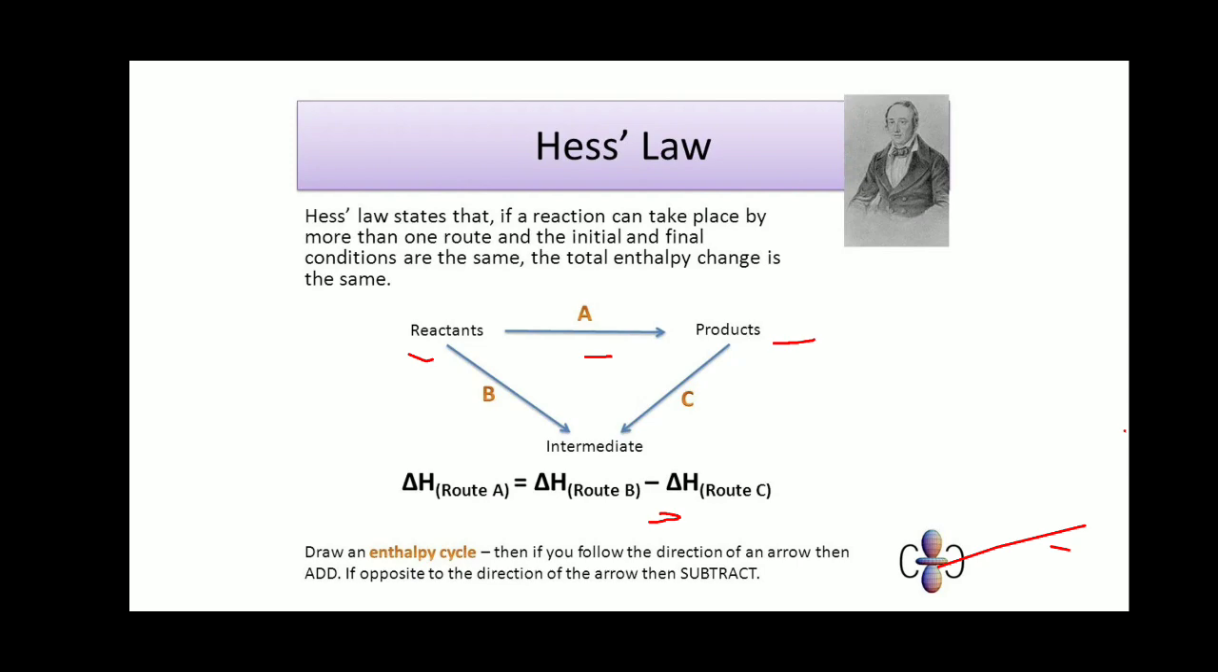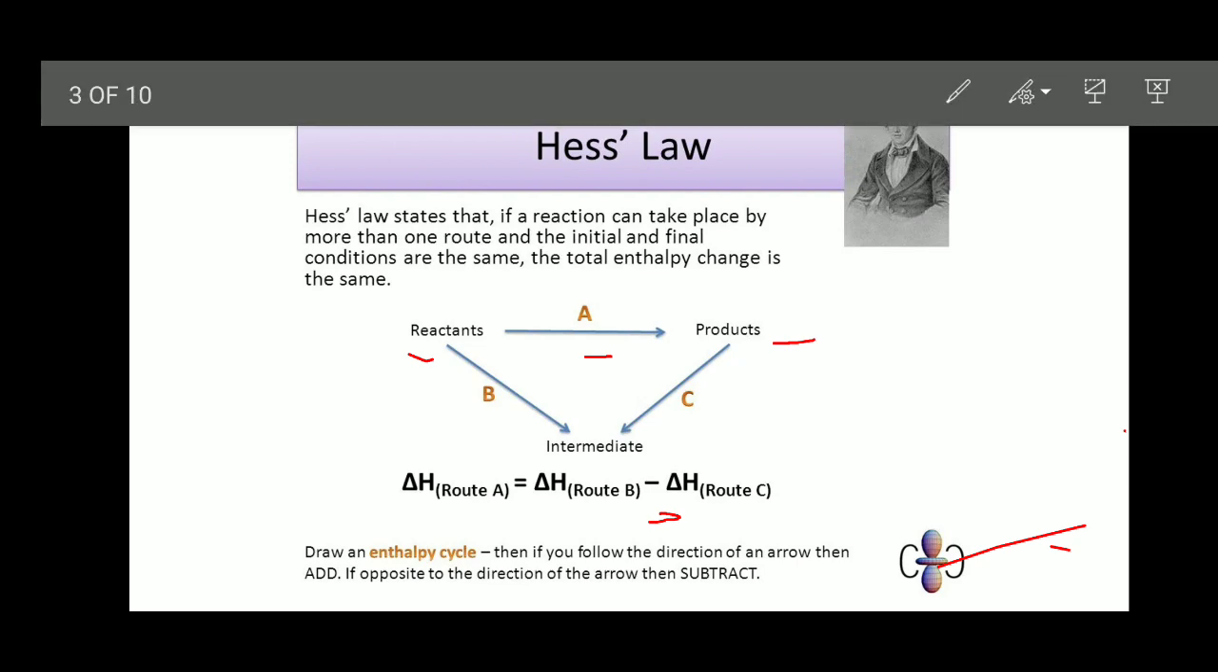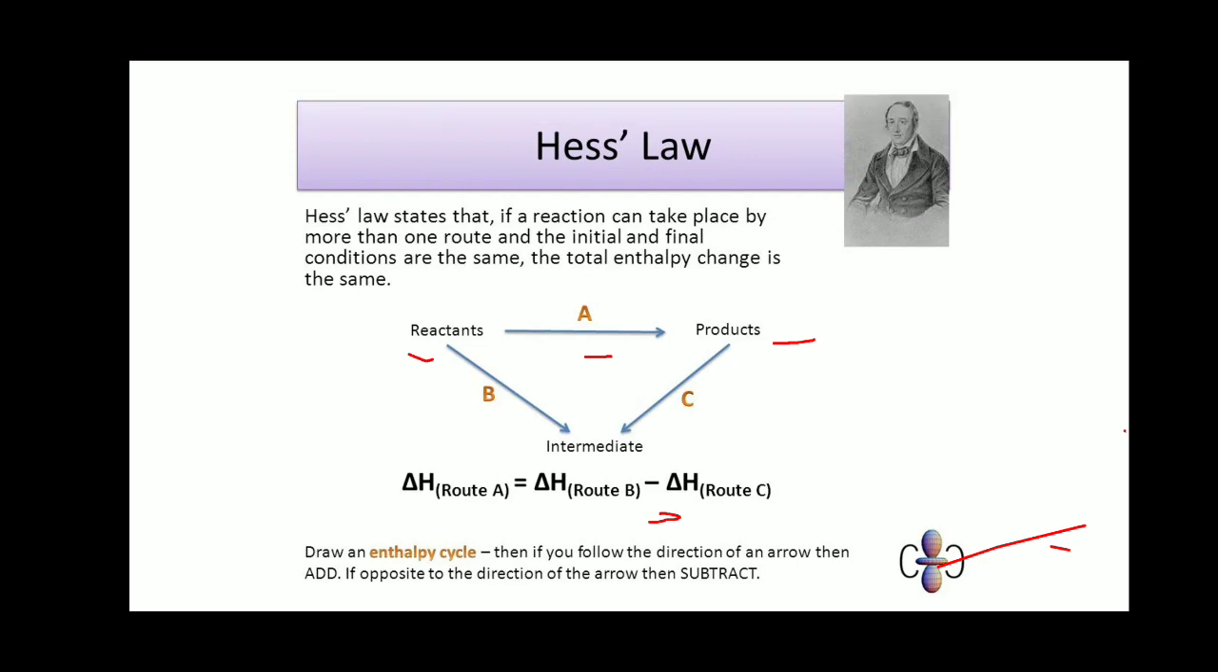And this is the alternative method. The reactant first forms an intermediate through route B, and then it forms the product through route C. Now these are the two methods. First, by the direct method, reactants form products by route A directly, or by the alternative method, meaning by a number of steps. First it will form the intermediate through route B, and then through route C it will form the product.